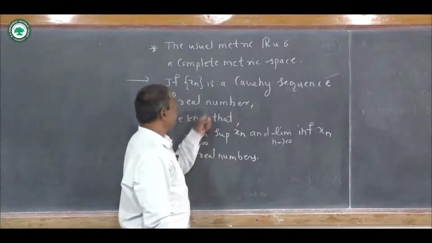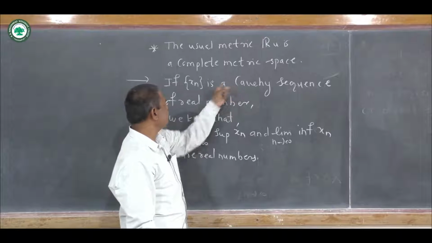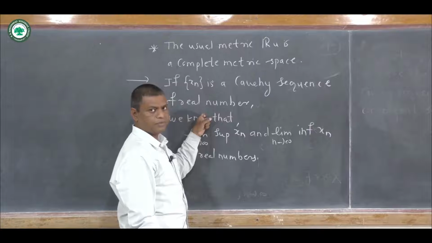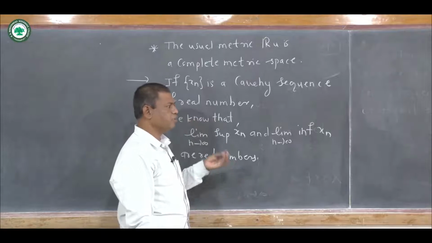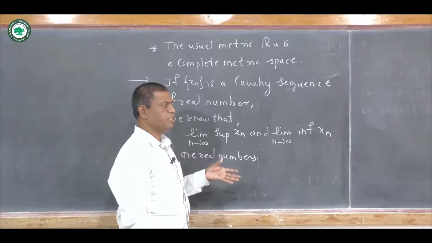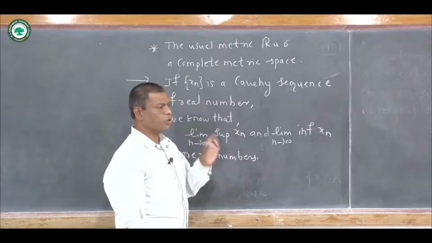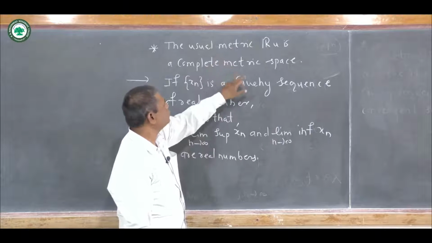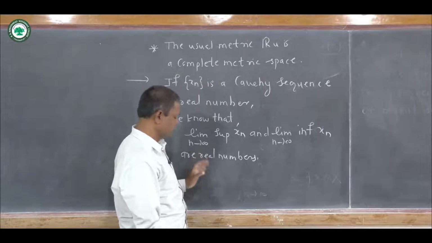Now remember that since xn is a Cauchy sequence of real numbers, that sequence is bounded. Remember that if you take a metric space, then in that metric space a Cauchy sequence is always bounded. Here in particular we are taking X equal to R, the set of real numbers.